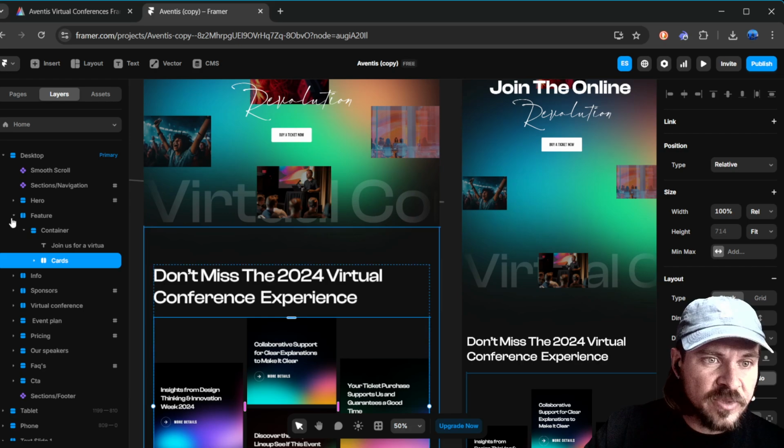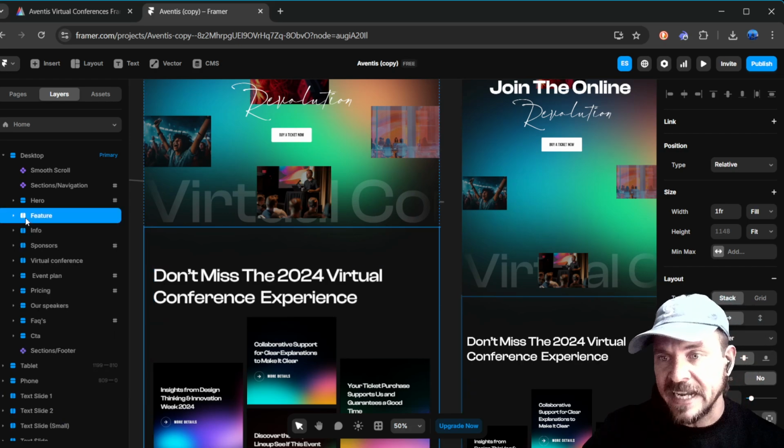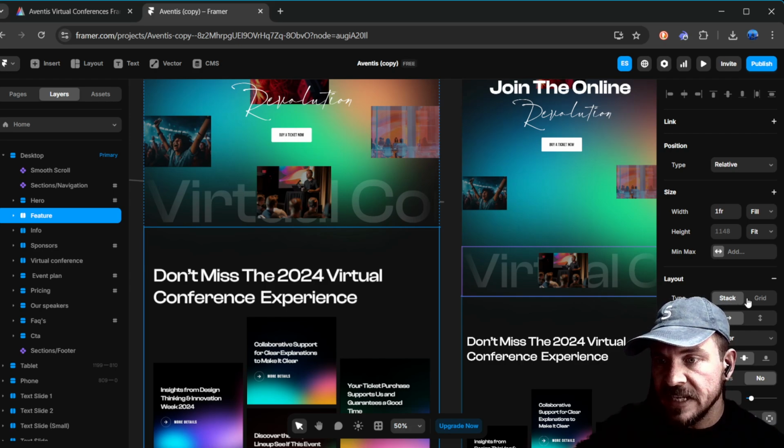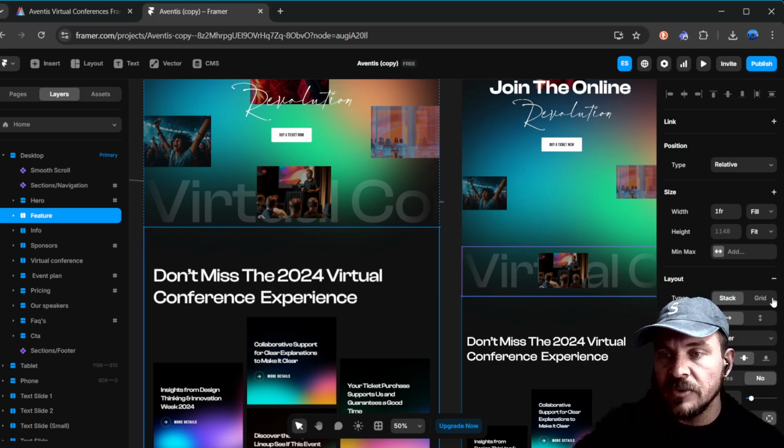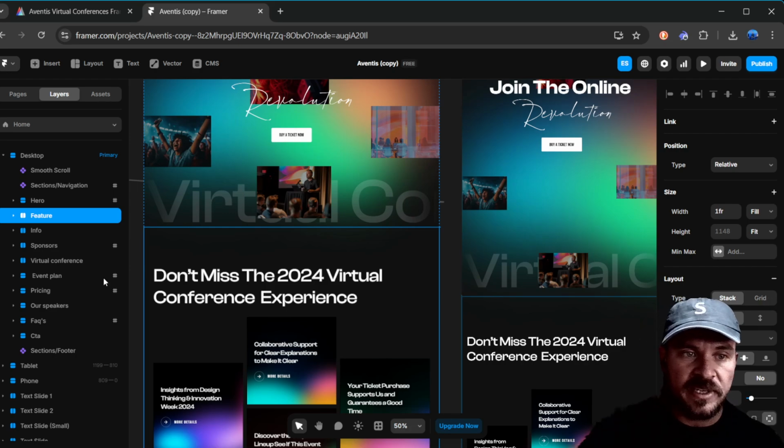Okay, so next we'll talk. These are called stacks essentially. So if you click here, you can see the layout. You have this stack or grid. Stack means this kind of auto formatting organization, whereas a grid would be where you have more control over something.